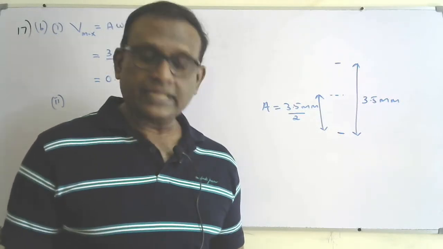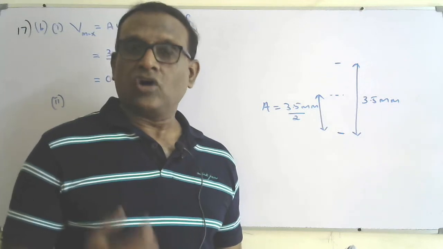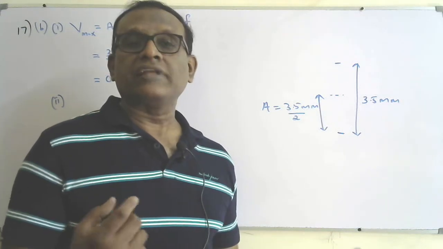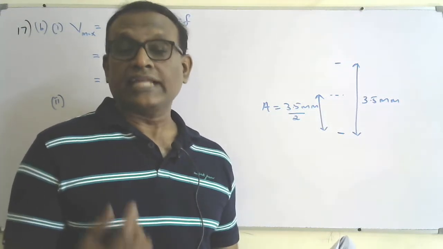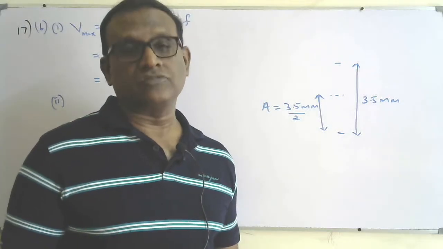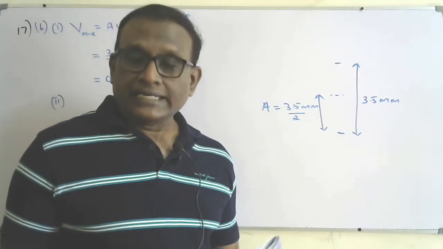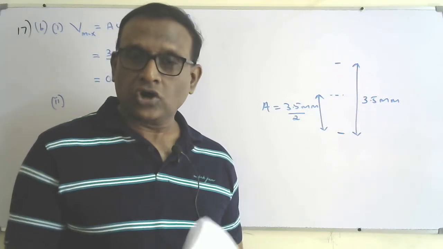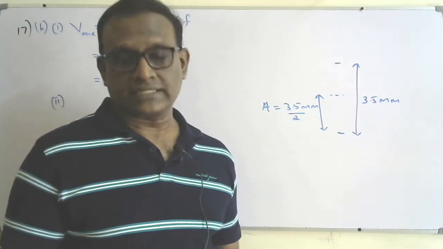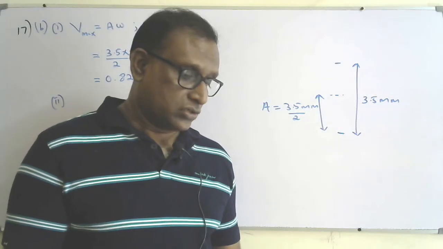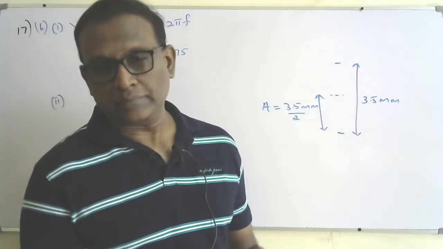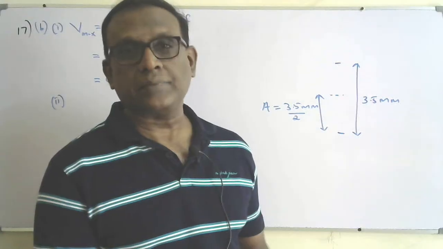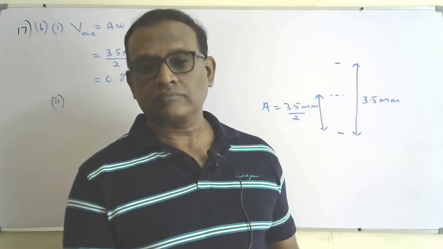occur. Again, I'm telling, at a particular frequency of oscillation of the coil, that frequency will be equal to natural frequency of oscillation of the cone. So maximum amount of energy will be transferred from the coil to the cone due to resonance. That's the reason cone will oscillate with larger amplitude. That's the answer for C part, question number 17.